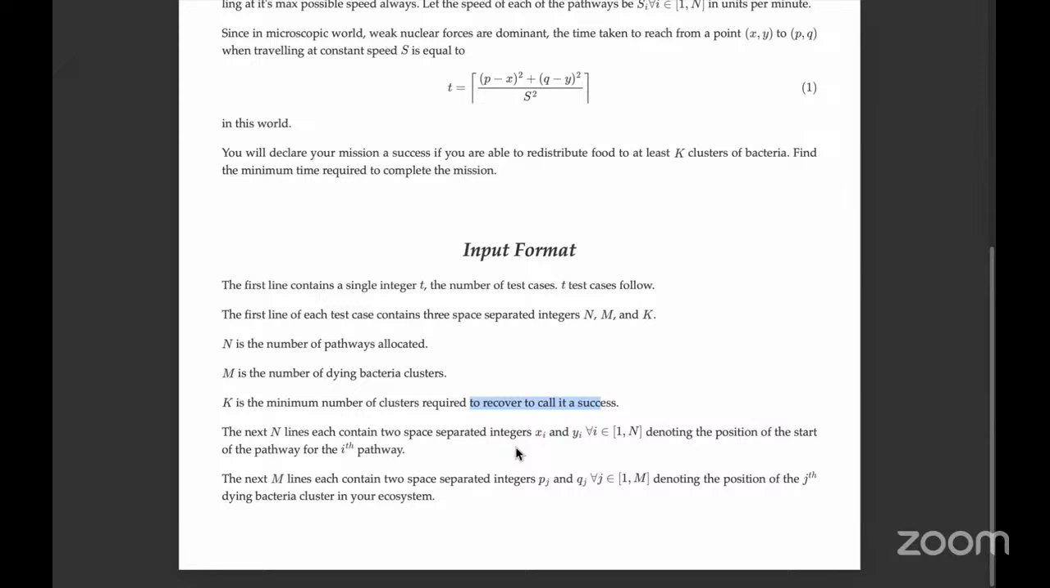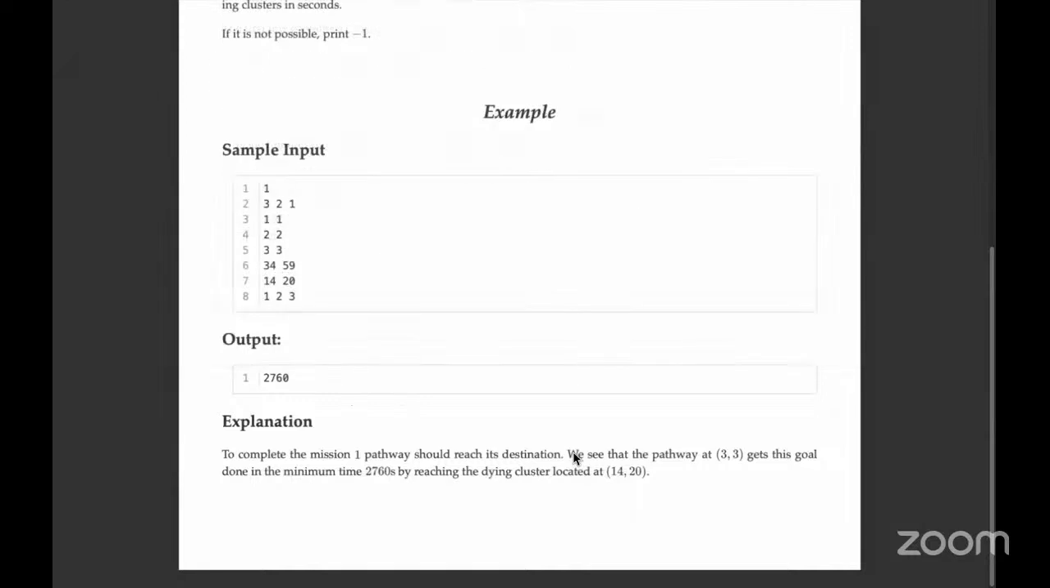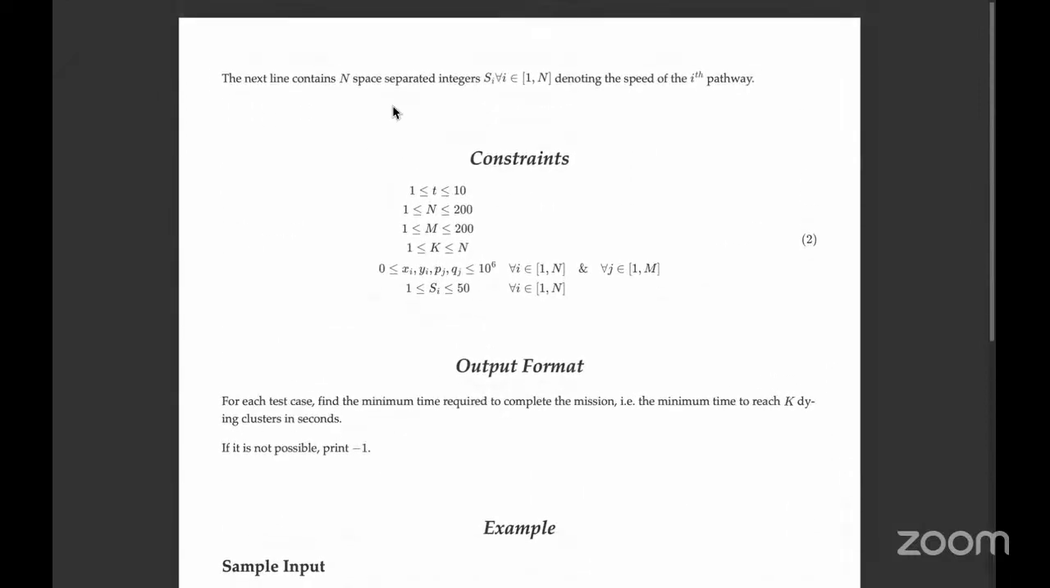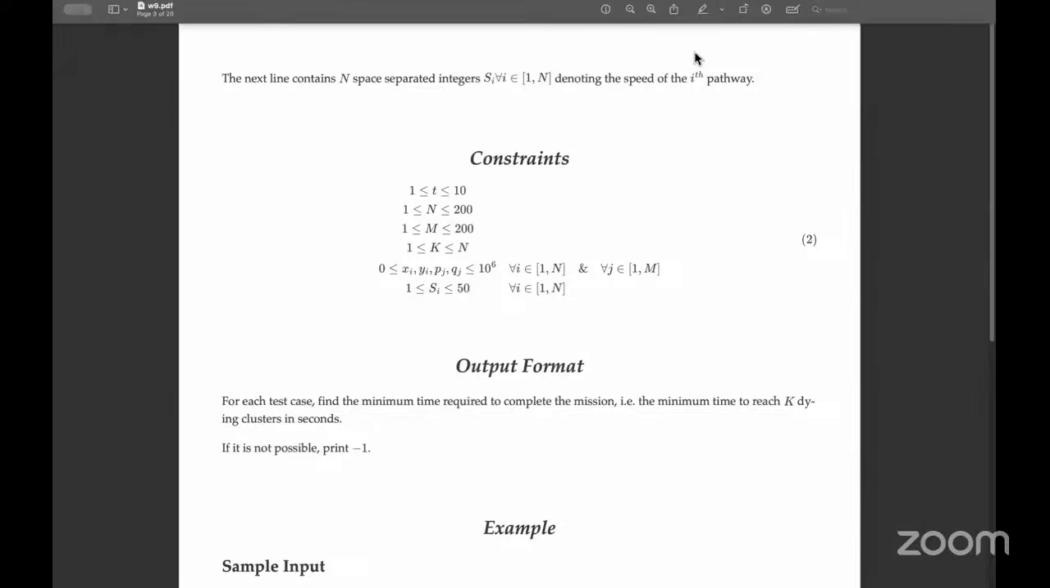Your pathways obviously start from the surplus ones, and they go to any of the dying ones. So you have to decide which dying one to go to. Each pathway starts from a surplus cluster, so that is assumed, but then we have to choose which pathway goes where. The next N line contains space separated integers s_1 to s_n, where i belongs to 1 to N. These are the speeds of the pathways.